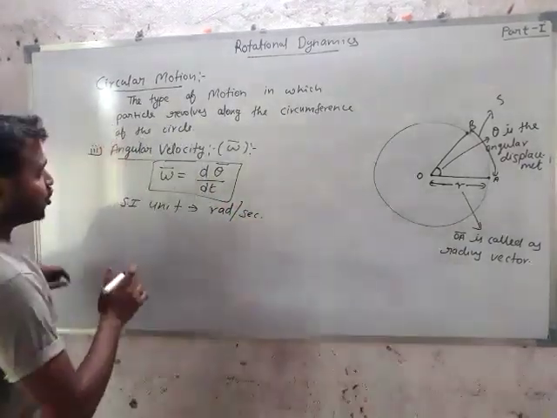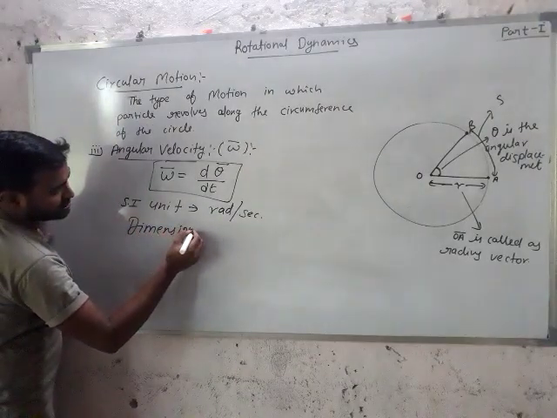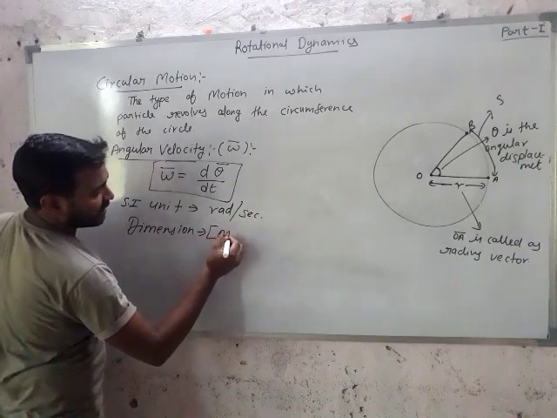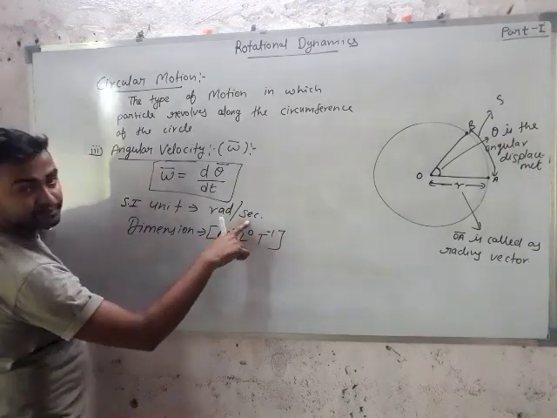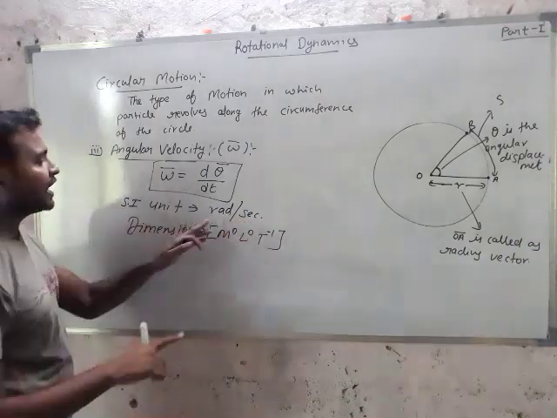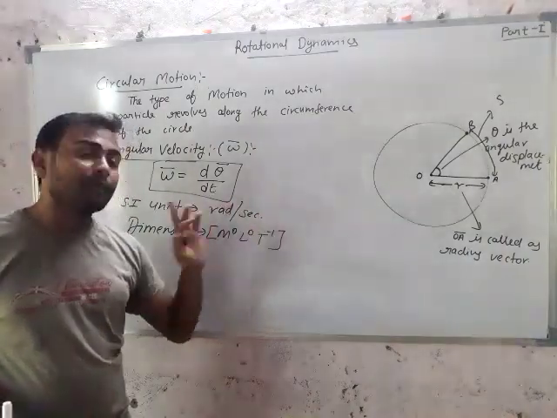If we want to know about dimension, then dimension is M0 L0 T to the power minus 1, because radian has no dimension, but time has dimension, so T to the power minus 1.